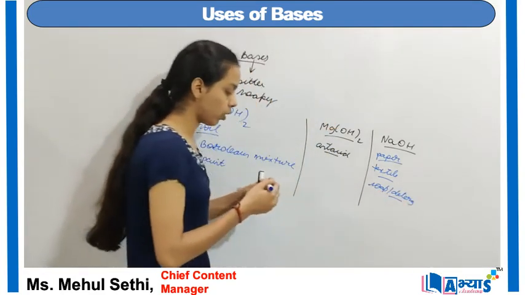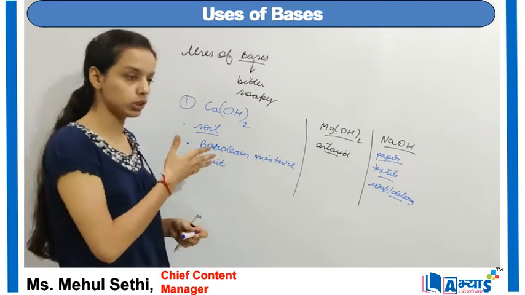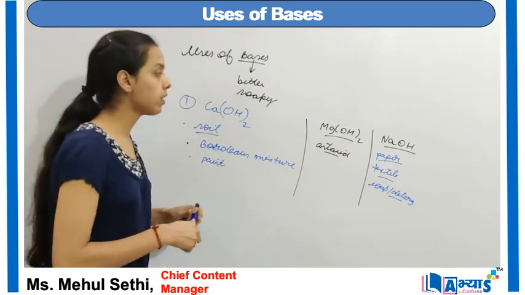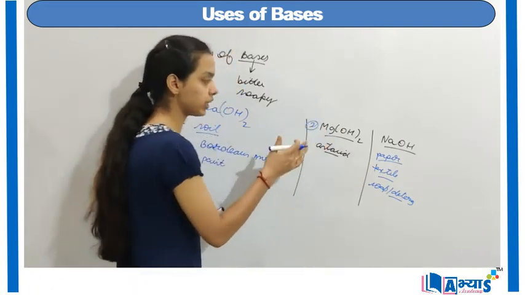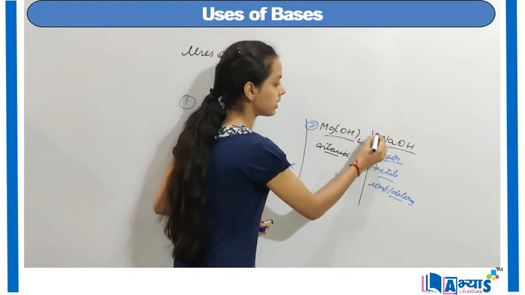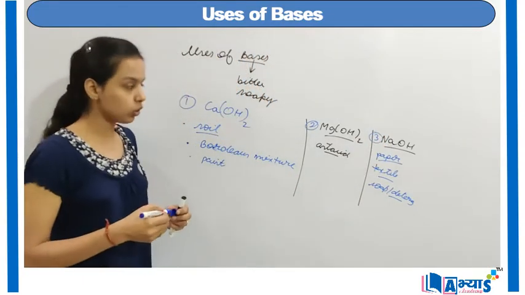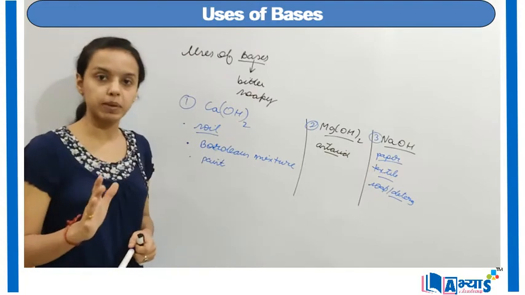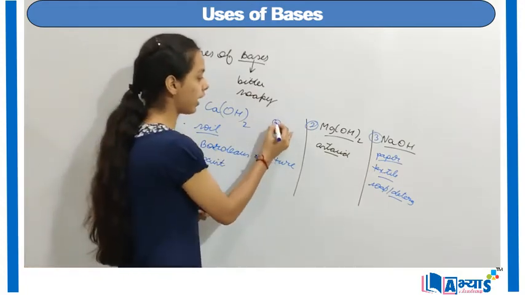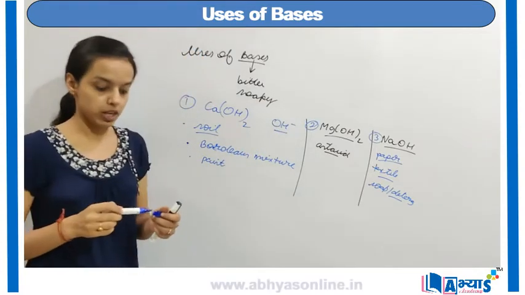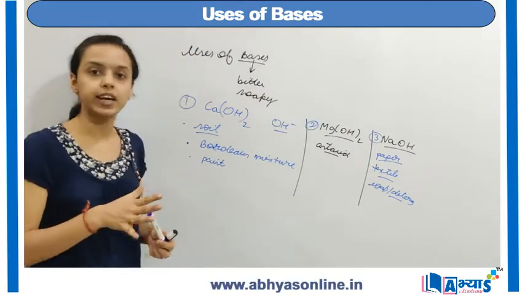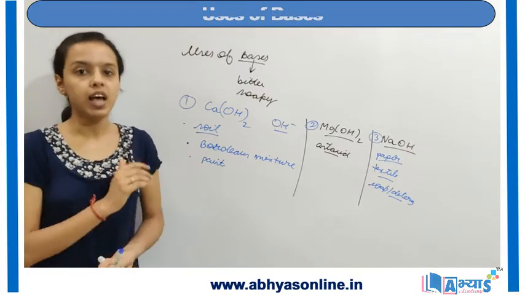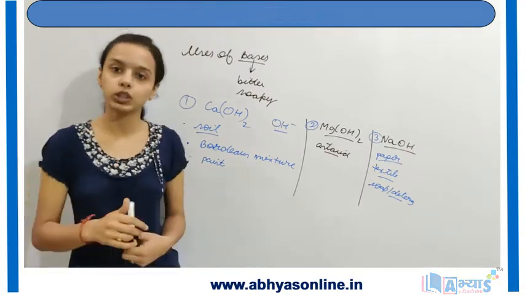So these were the important examples, or these were the important uses of the bases. First we have discussed the uses of calcium hydroxide, then the uses of magnesium hydroxide, and third we have discussed sodium hydroxide. So you must know that in all the different types of bases, one thing is common, and that is the hydroxyl ion, that is OH negative. So we have OH negative ion common in all bases, and we have H positive ion common in all acids. This was the concept of uses of bases.